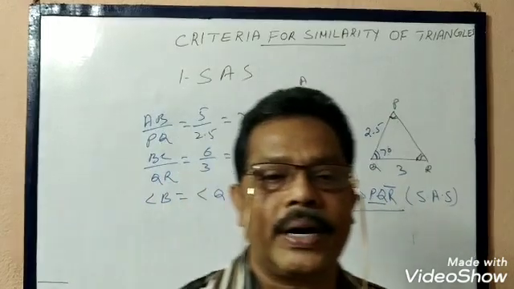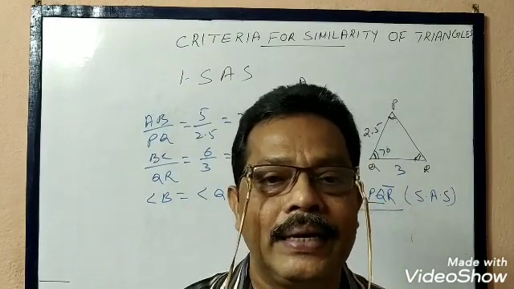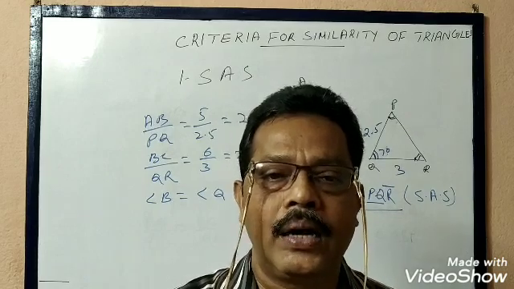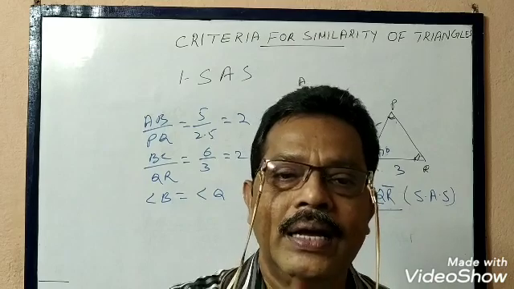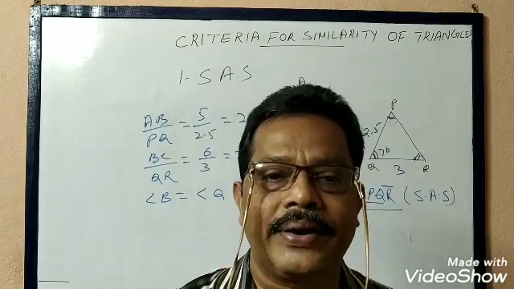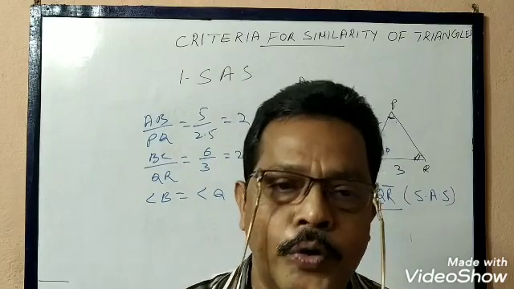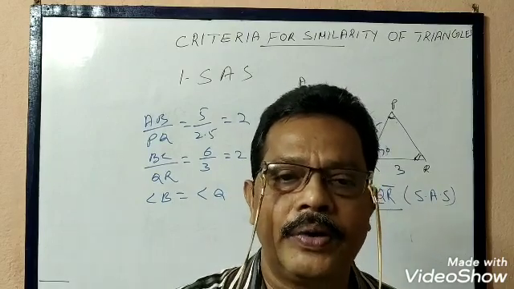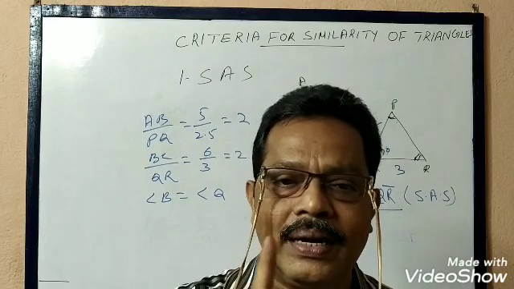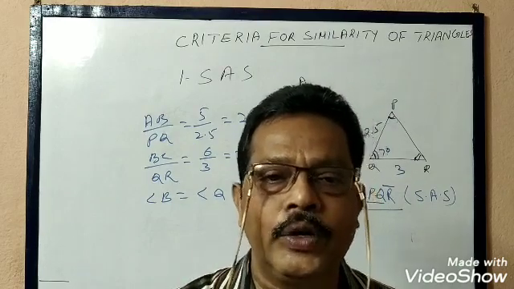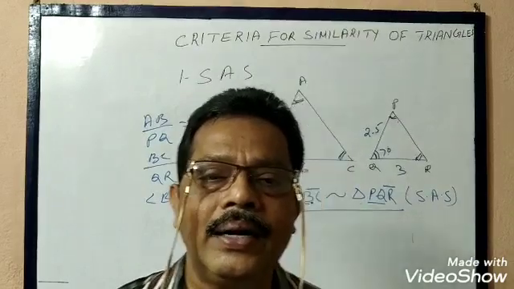Among these, the most important and most used similarity condition is AA similarity. It is the easiest. To prove two triangles similar, we have to only show that any two of their angles are equal. If two angles are equal, then third angle will become automatically equal. Then according to AAA similarity or AA similarity, if two angles are equal, then AA similarity. Using AA similarity, we can easily show that the triangles are similar.